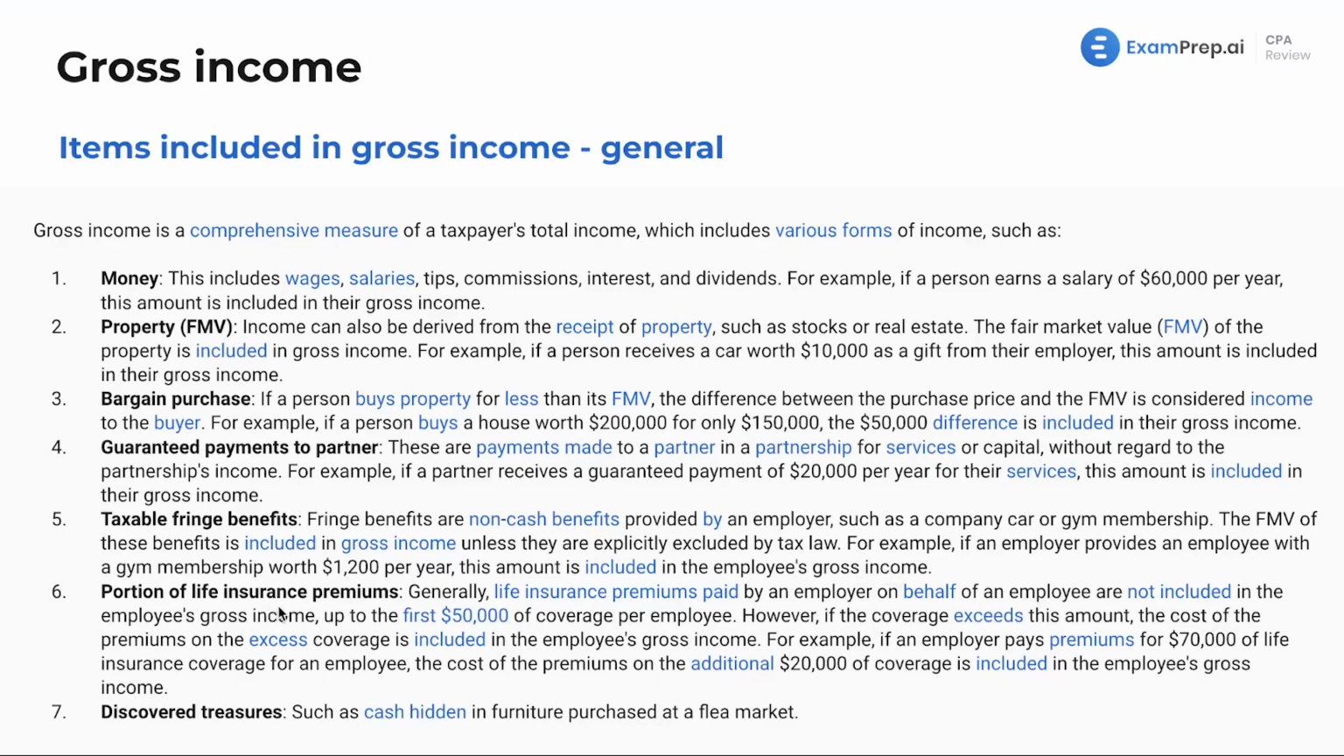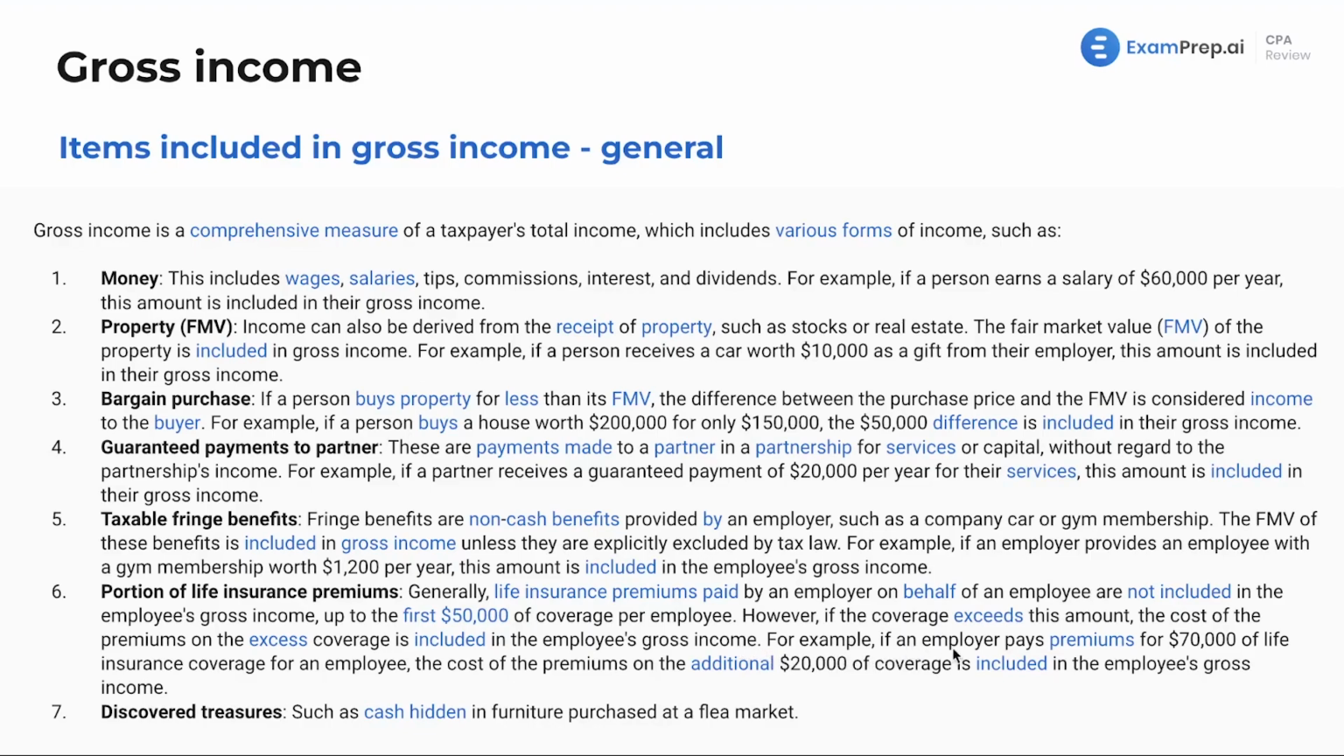For a portion of life insurance premiums, generally life insurance premiums paid by an employer on behalf of an employee are not included in the employee's gross income up to the first $50,000 of coverage per employee. So make sure you memorize that. However, if the coverage exceeds this amount, the cost of the premiums on the excess coverage is included in the employee's gross income. So if your employer pays up to $50,000 for your life insurance, you don't have to worry about including that. However, if it's more than that, it's as if the employer was giving you that cash to put into your premiums and you have to pay tax on that.